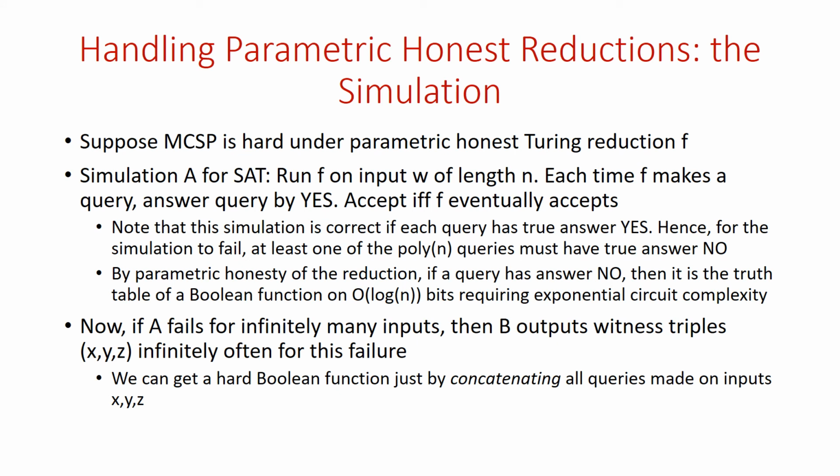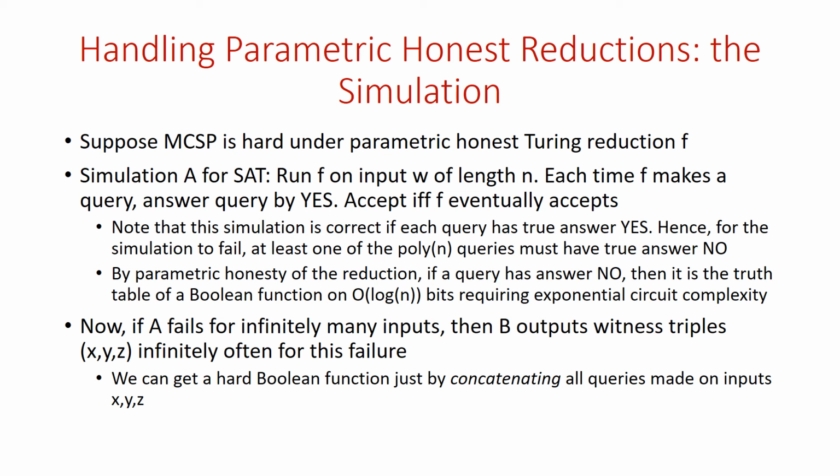And in order to explain how, I need to tell you what the simulation is. So here's the simulation A for SAT. It's very simple. We run the presumed parametric honest Turing reduction F on the input W for SAT of length n. And F, being a Turing reduction, could make several queries. Each time F makes a query, we just answer the query by yes. Trivial answer. And we keep running the Turing reduction, and at the end the Turing reduction either accepts or rejects, and we accept if and only if the Turing reduction accepts.